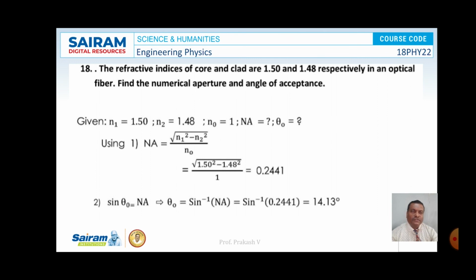So after simplification, the value of NA is found to be 0.2441, and we know that sin theta naught is equal to numerical aperture. Therefore, theta naught is written as sin inverse of numerical aperture, that is equal to sin inverse of 0.2441. On simplification, the value of theta naught, that is the acceptance angle, is found to be 14.13 degrees. So this is the solution for the given problem.